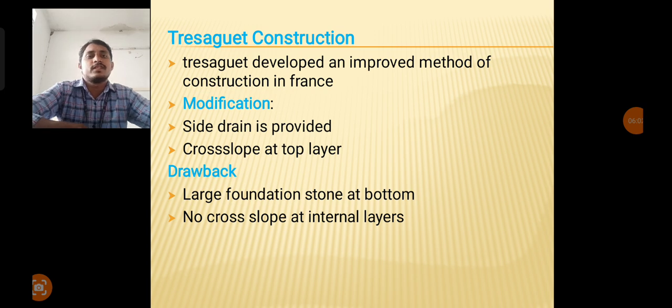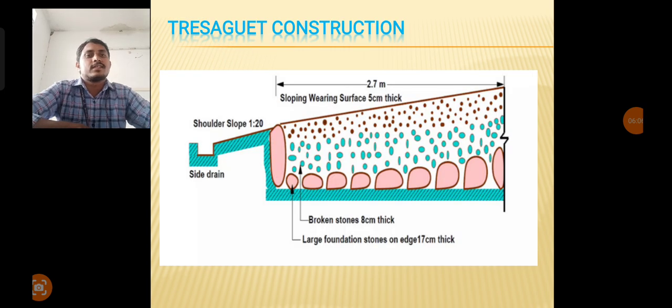What is the modification in Tresaguet construction? If you observe the diagram, we have four layers of road construction. In the top surface layer, cross slope is provided, so that drawback is fulfilled by Tresaguet compared to Roman development. The second drawback is also fulfilled: in Roman development no side drain was provided, but in Tresaguet construction a side drain is provided.